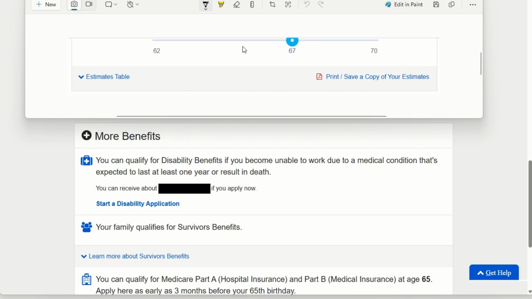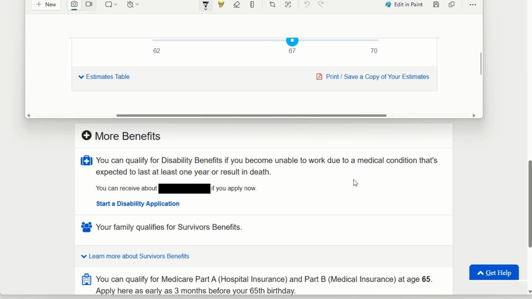Here's the big deal. At the end of that little chart, in the retirement chart that you see, you're going to see a place where you can print or save copies of your estimates. This is something that we're advising for you to just print and be aware of. If you print this, it'll print as a PDF document, which is the digital document that you can store on your computer. I like to email these things to myself as well. So just in case you don't have the computer that you're using, if you email this to yourself, you'll always be able to get into your Gmail, your Yahoo, your MSN, or your AOL account, and you'll always be able to see that.